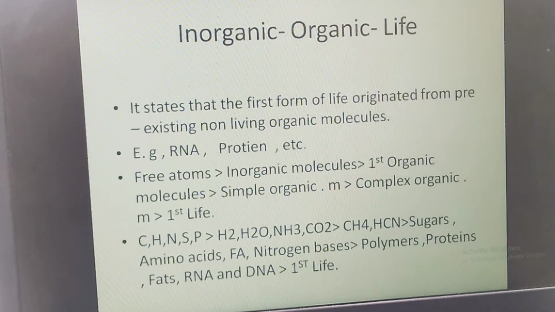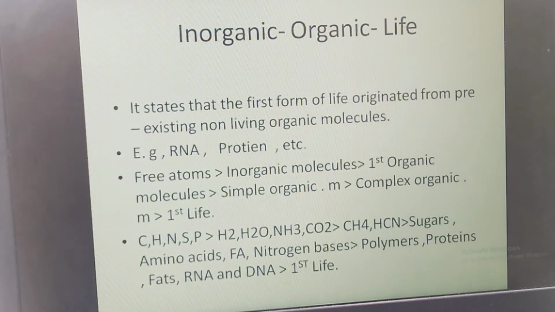These monomers interacted and combined and formed the polymers. Polymers are where sugars lead to carbs, amino acids to proteins, fatty acids to fats, and nitrogen bases combine and form RNA and DNA, which we are familiar with, the genetic material.